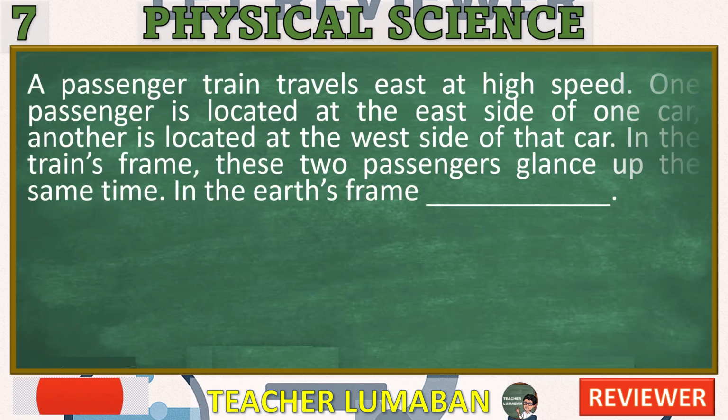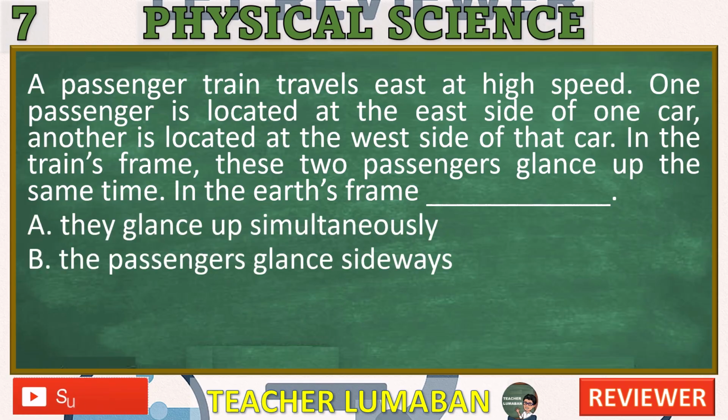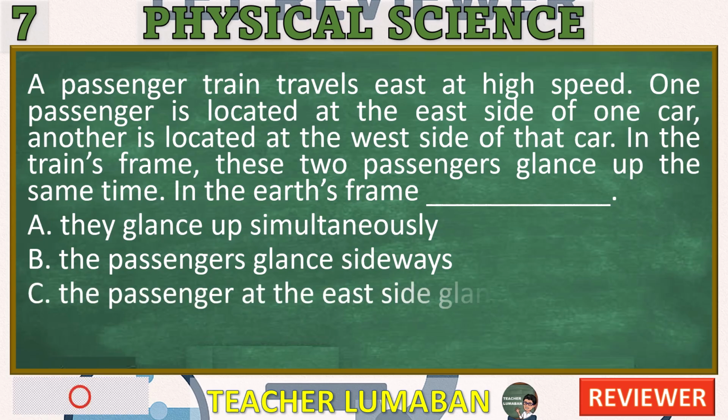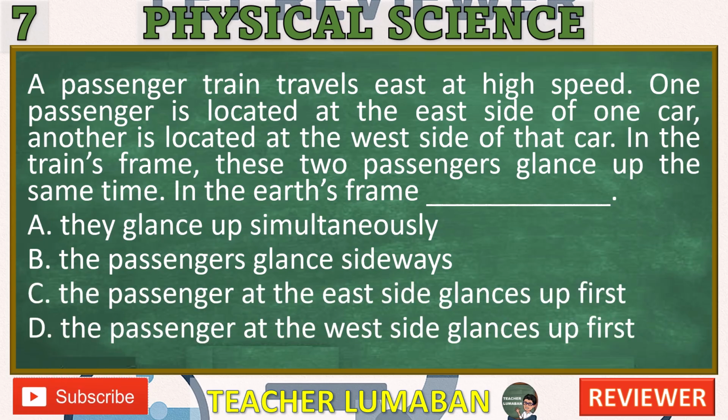A passenger train travels east at high speed. One passenger is located at the east side of one car, another is located at the west side of that car. In the train's frame, these two passengers glance up at the same time. In the Earth's frame, A. They glance up simultaneously. B. The passengers glance sideways. C. The passenger at the east side glances up first. D. The passenger at the west side glances up first.